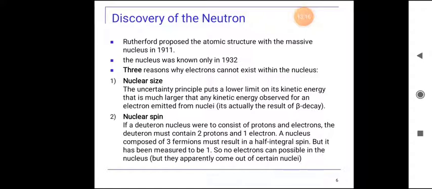Coming to the next point, nuclear spin. If a deuterium nucleus were to consist of protons and electrons, the deuterium must contain 2 protons and 1 electron. A nucleus composed of 3 fermions must result in a half-integral spin, but it has been measured to be 1. So no electrons are possible in the nucleus, but they apparently come out of certain nuclei.